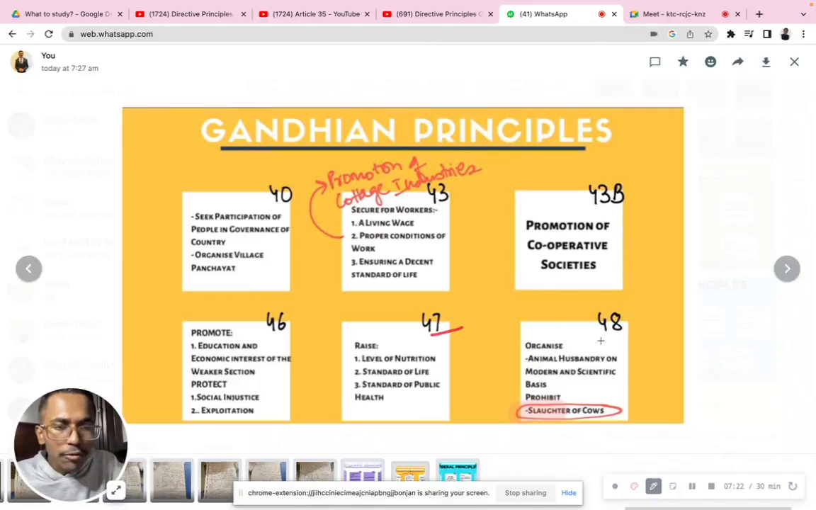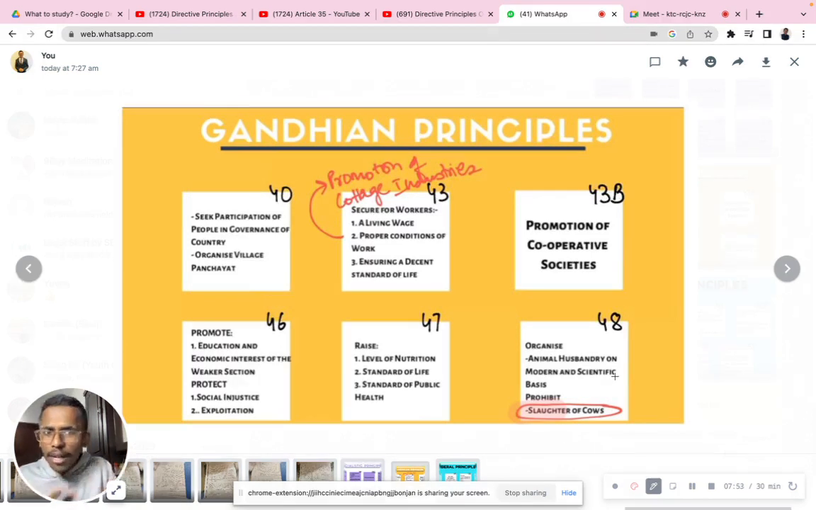Now, Article 48 speaks about animal husbandry on modern and scientific lines, and the prohibition of slaughter of cows. So, animal husbandry on a modern scientific basis. That means our government should promote such animal husbandry. I think Kerala is a beautiful example of this, because in Kerala you can see many such incidents on a regular basis, where the government keeps supporting the people in the husbandry sector, as well as in providing different kinds of scientific techniques.